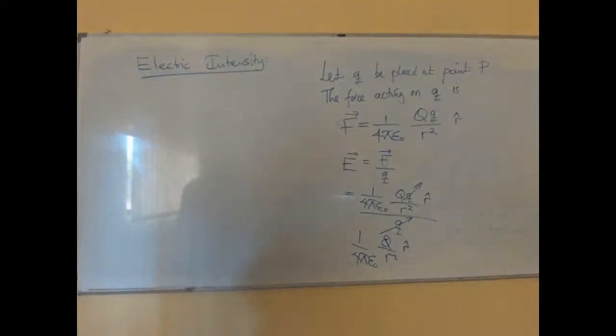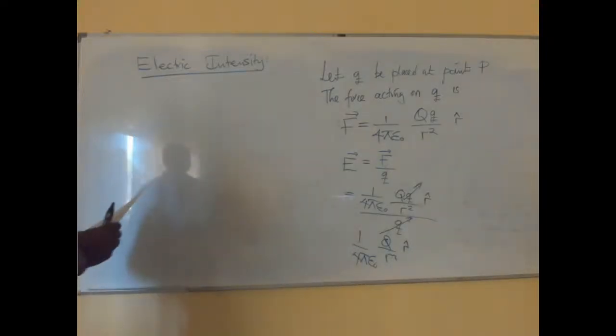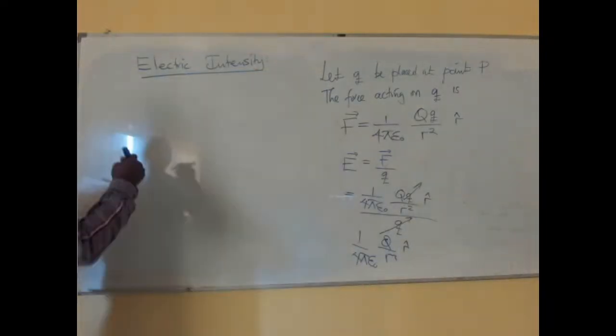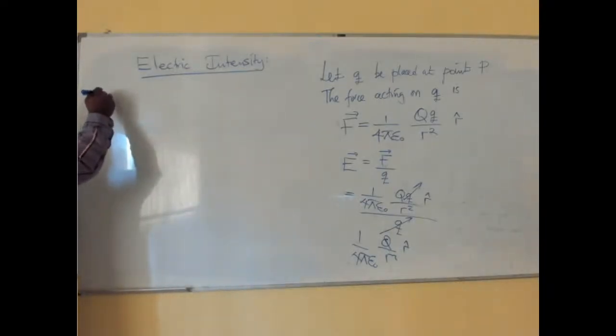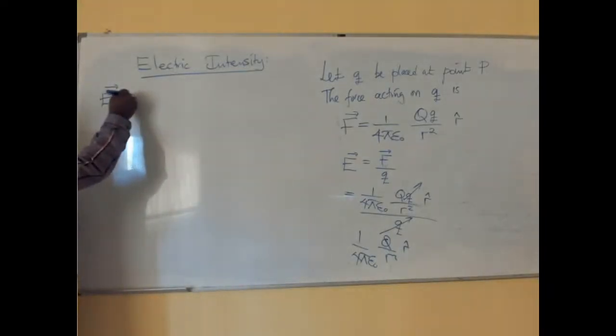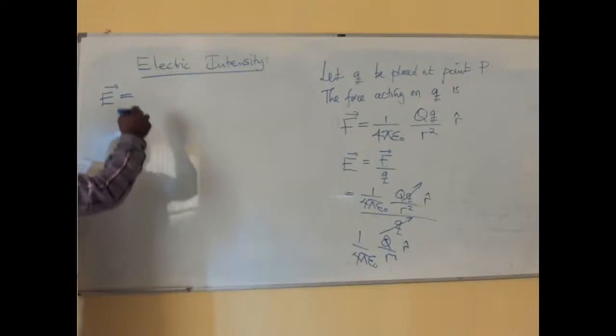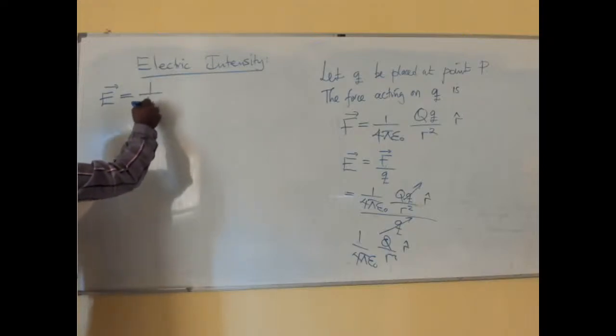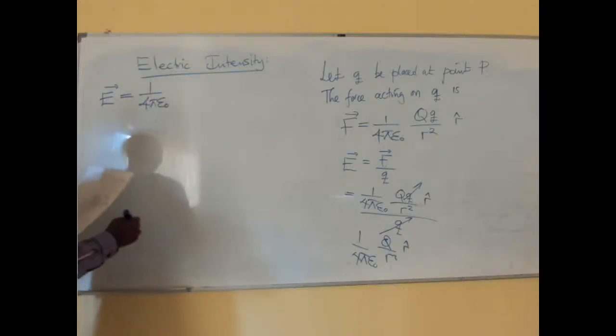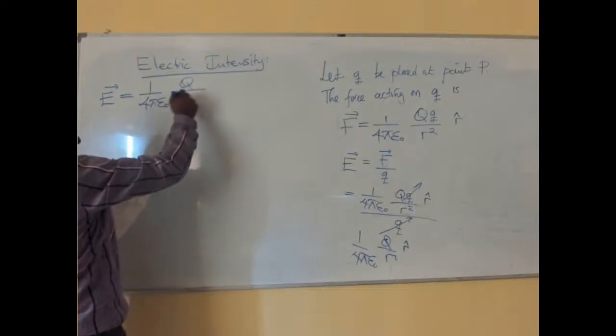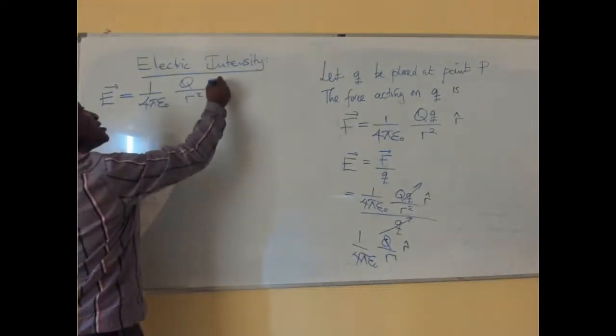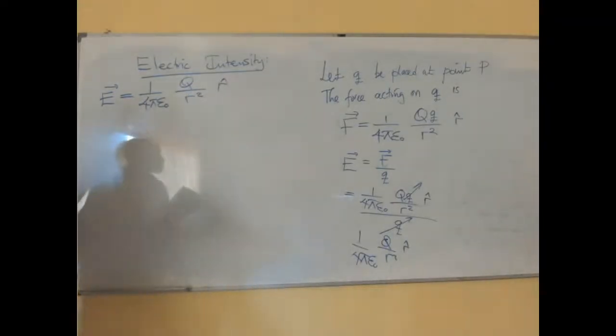Okay, so let me pick it up from here. The electric intensity is now defined as 1 over 4 pi epsilon 0, and from our example we are left with Q over r squared into the unit vector r.